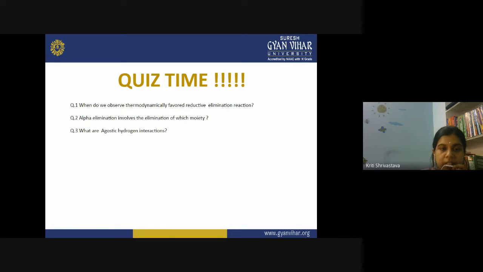Now my last question is, what are agostic hydrogen interactions? Could you tell me this? What are agostic hydrogen interactions? Agostic hydrogen interactions are when the hydrogen is simultaneously bonded to both the metal atom and the ligand, forming an M-H-C interaction. These are the agostic hydrogen interactions.